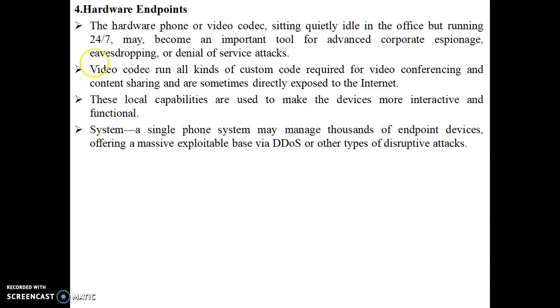In short, whatever hardware endpoints are involved in VoIP, it could be video, it could be audio, whenever the hardware is used, it has to have some security mechanism. They may suffer from any type of attack. It could be espionage, eavesdropping, denial of service attack, and so on.